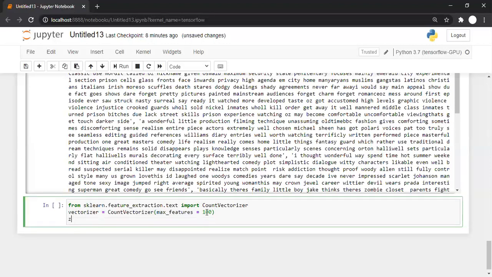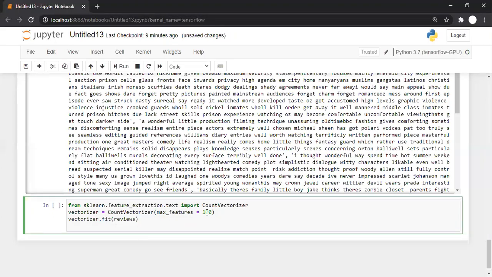And let's say we go with vectorizer.fit. I don't need x now, I'll go with vectorizer.fit. So let's fit it on reviews, and once it is fit, we saw in the previous session also, fit followed by transform, so we'll go with vectorizer.transform.